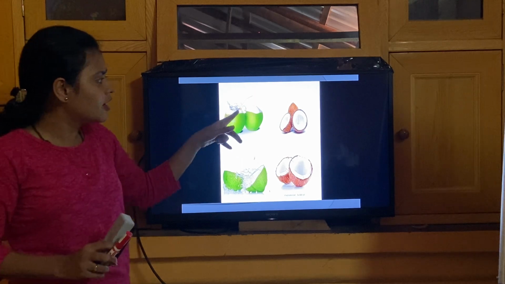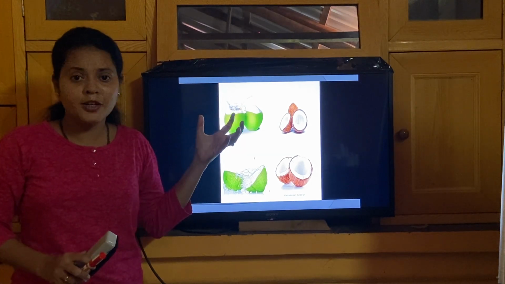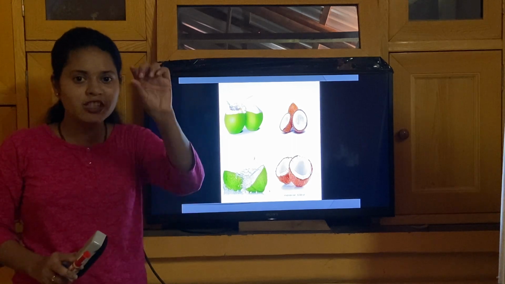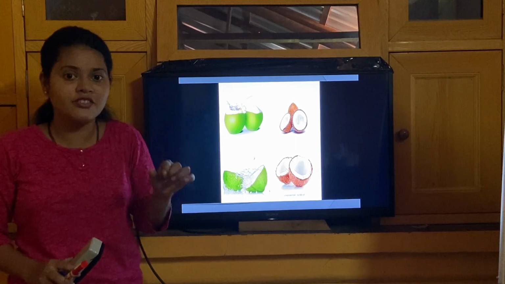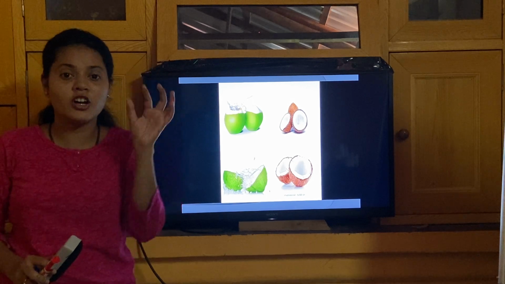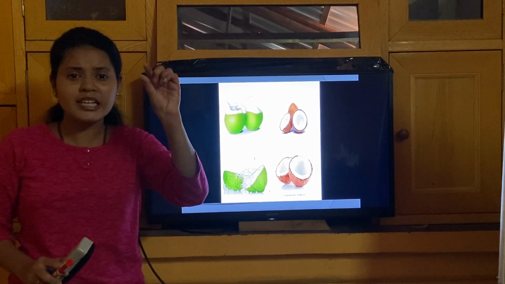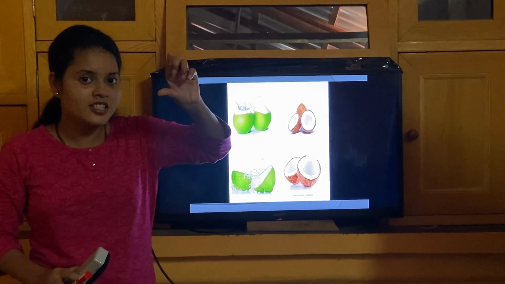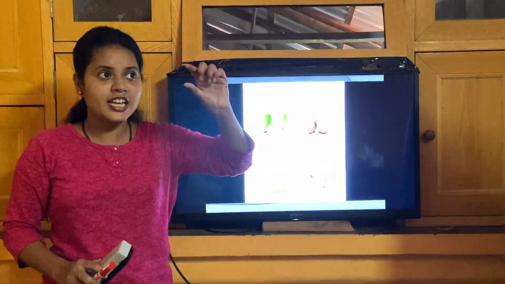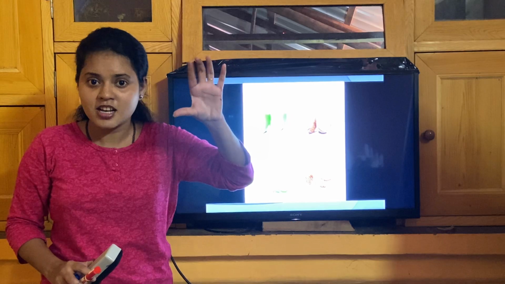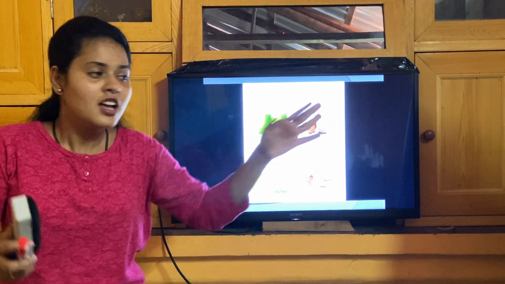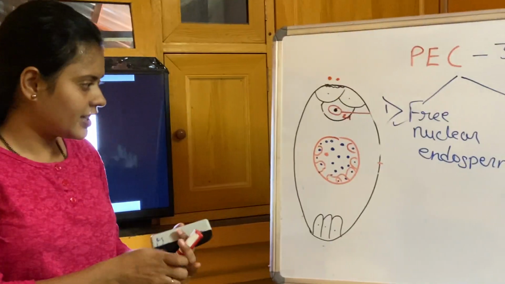When it is tender, it does not have the fleshy part. Just next to the water there is a fleshy part, right? The white fleshy part is called the kernel. That kernel is quite thin, but as the water decreases, the kernel increases. So water decreases, kernel increases. So what is actually happening over here? The same thing I will tell you here.